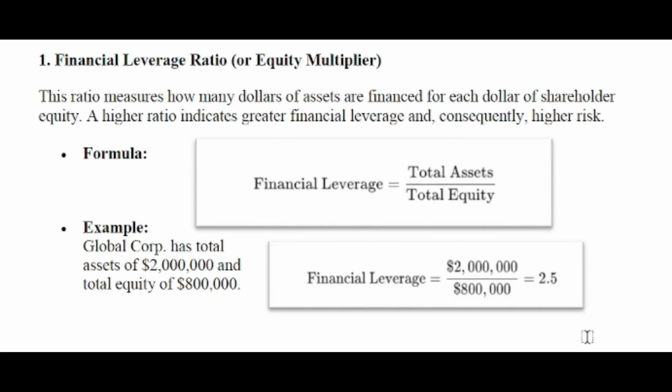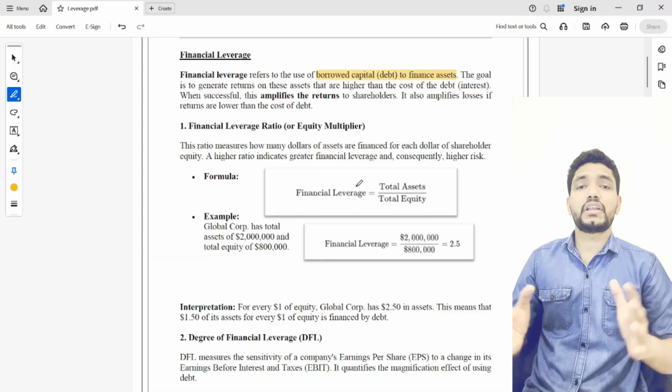I'm repeating, the financial leverage ratio in this case is 2.5, which means if a company has $2.5 in assets, $1 is financed by equity and $1.5 of its assets is financed by debt. This is how we analyze and calculate the financial leverage ratio.